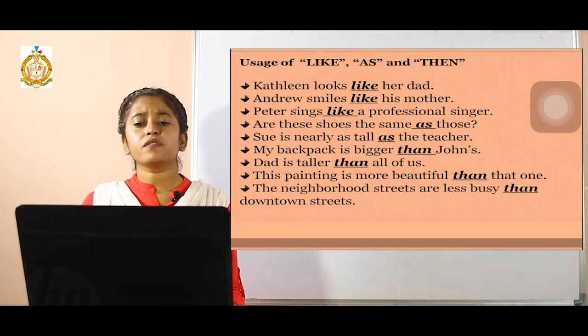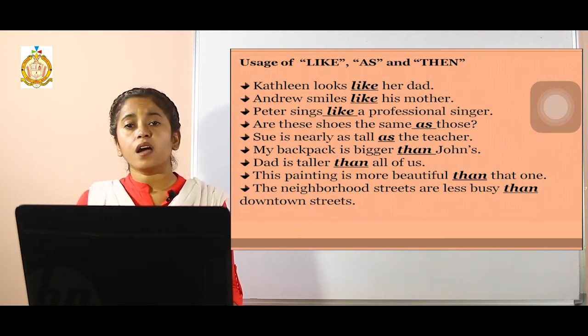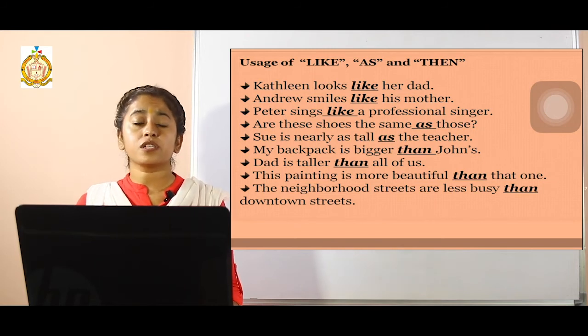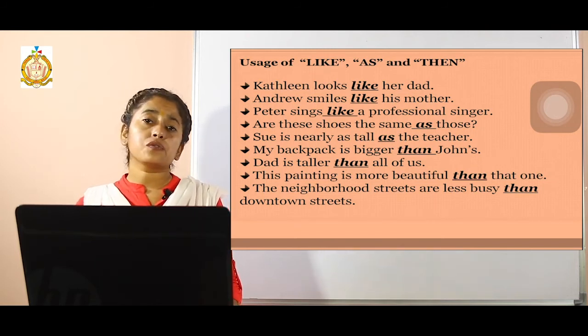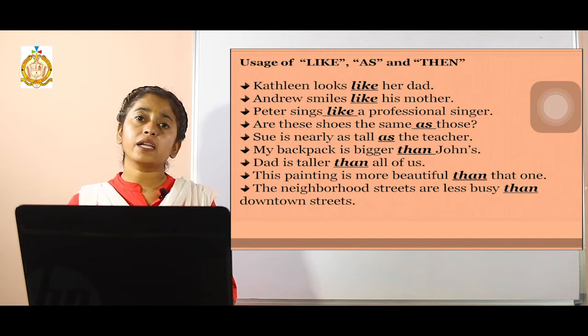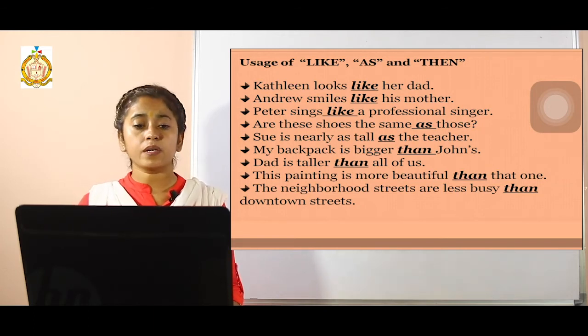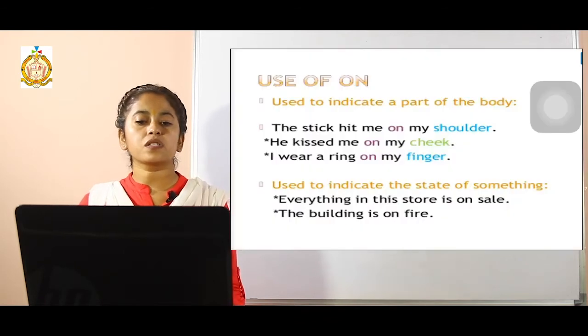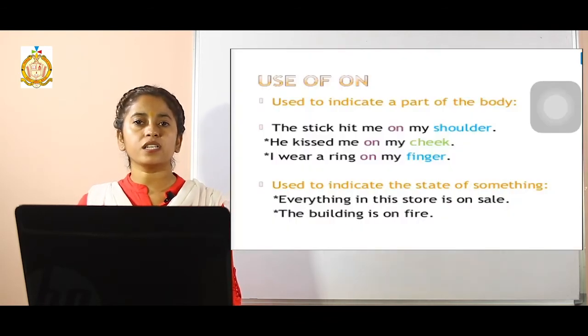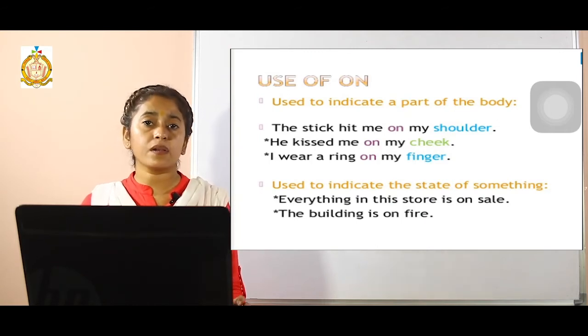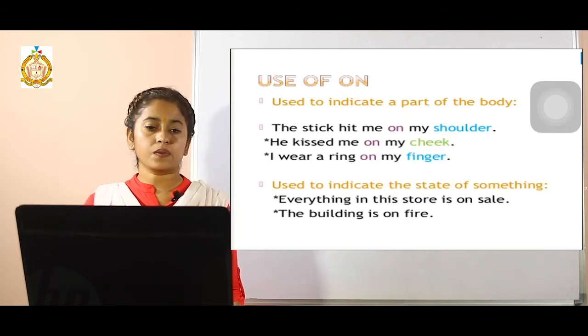Now, usage of like, as and than. As also, we are using it for justifying a reason, then also in order to represent a time, and like as a resemblance, right? Resemblance will be represented by the very word like itself. Kathleen looks like her dad. That is, she looks like her dad. Copy, we can say, a resemblance. Whose resemblance is Kathy? Like her dad over there.